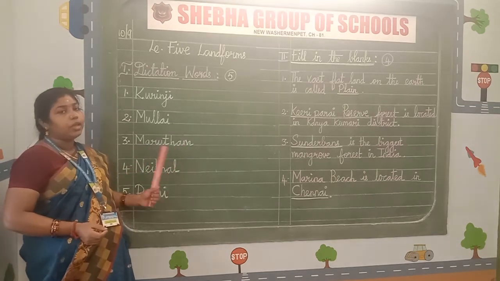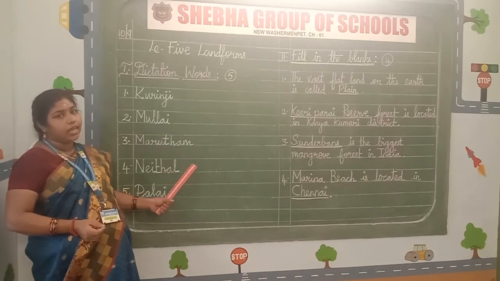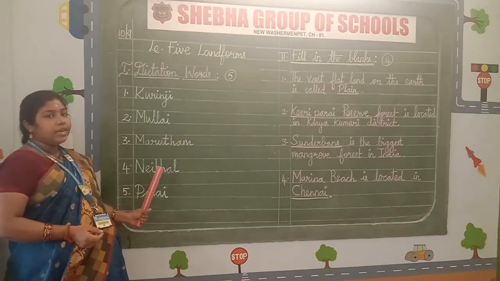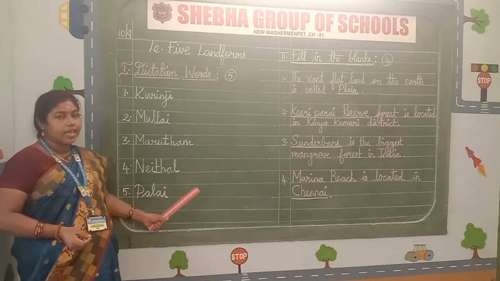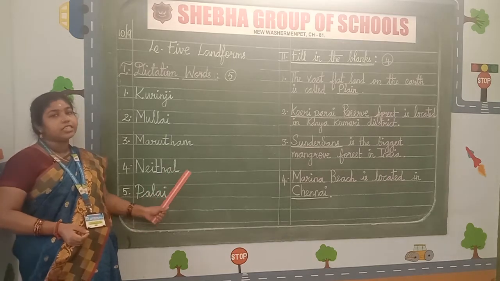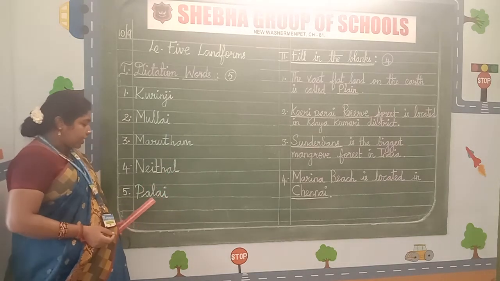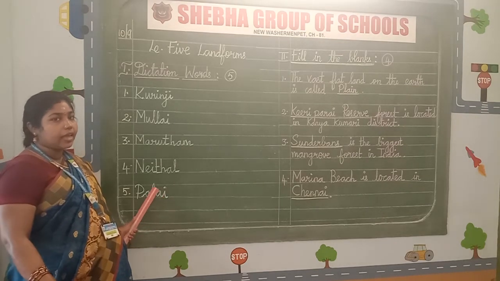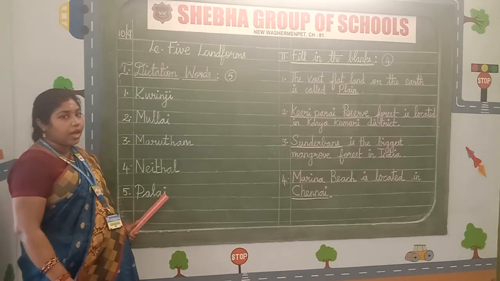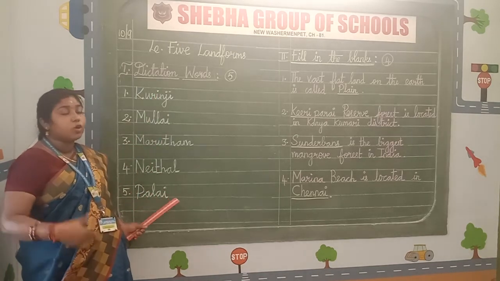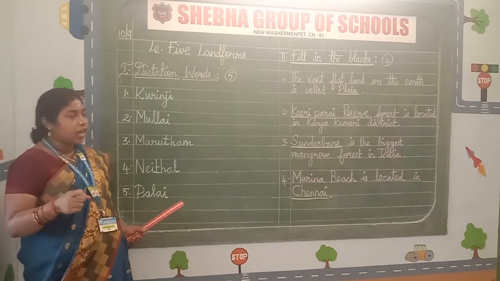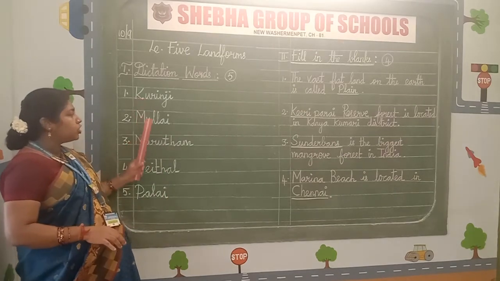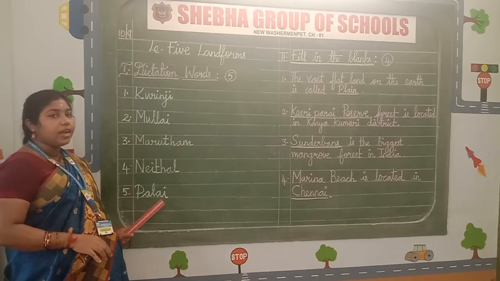And the third word, marudam, M-A-R-U-T-H-A-M. Neidal, N-E-I-T-H-A-L. And the last word, palai, P-A-L-A-I. Children, from these words, what do you assume? Yes, you are right. These are the 5 landforms of Tamil Nadu: Kurunji, Mullai, Marudam, Neidal and Palai.